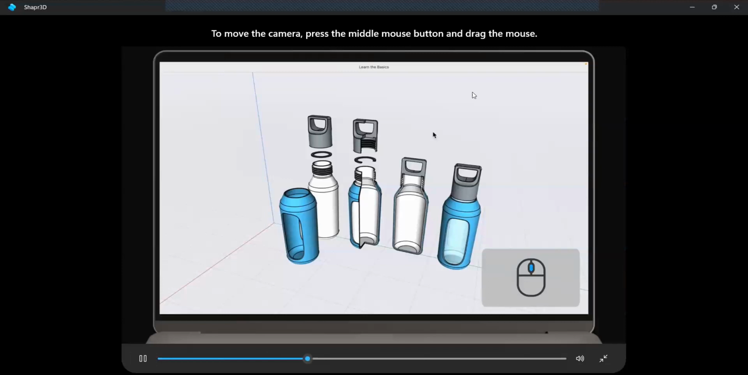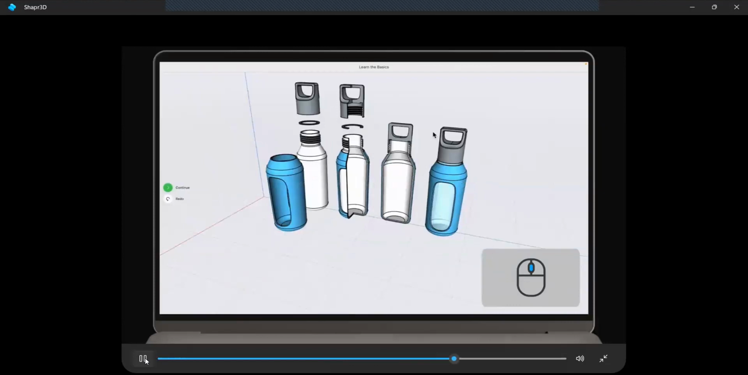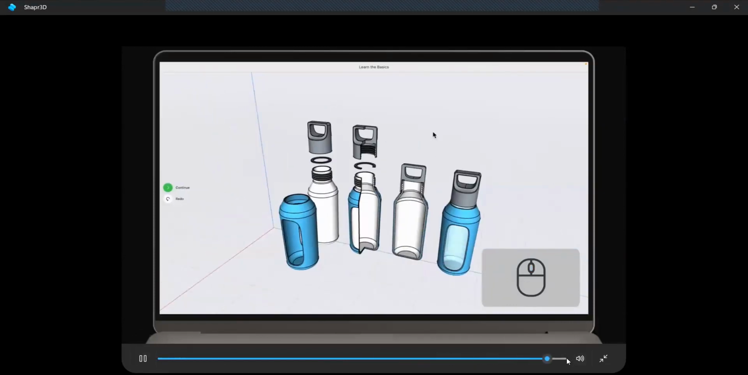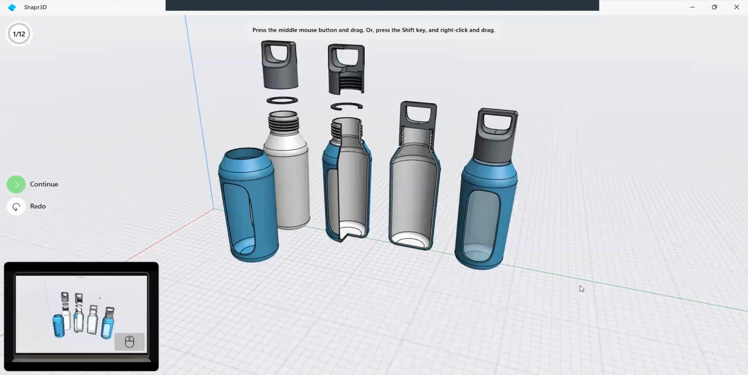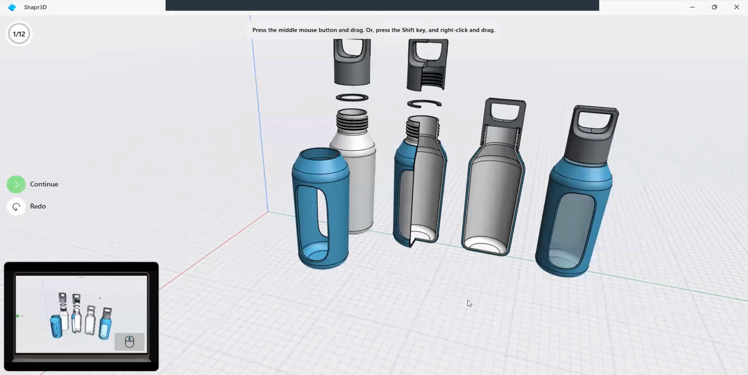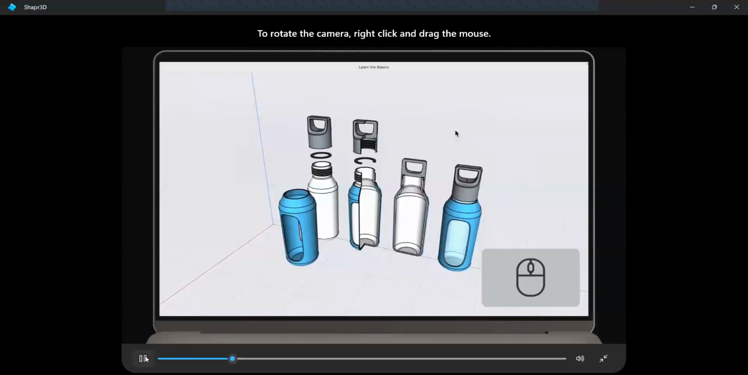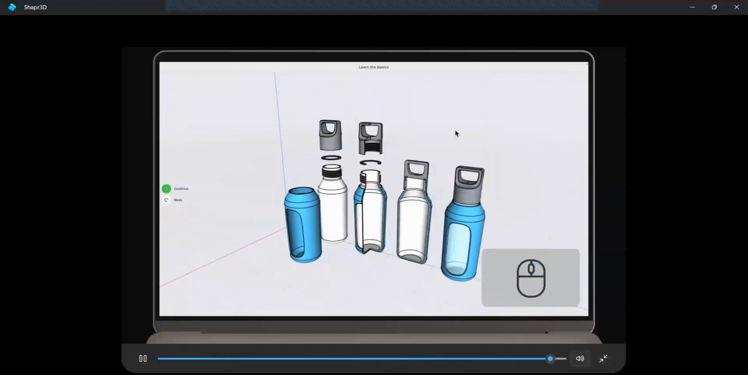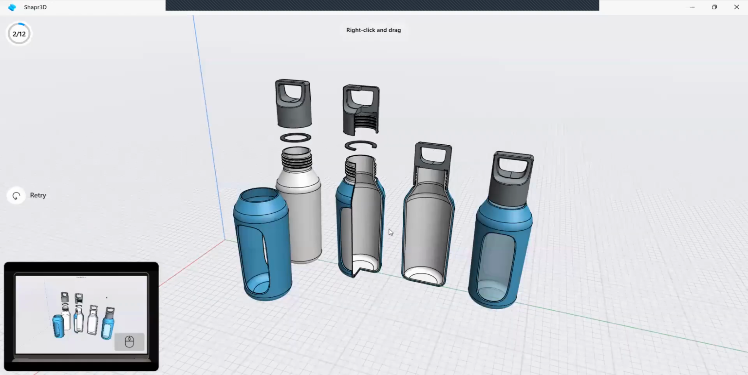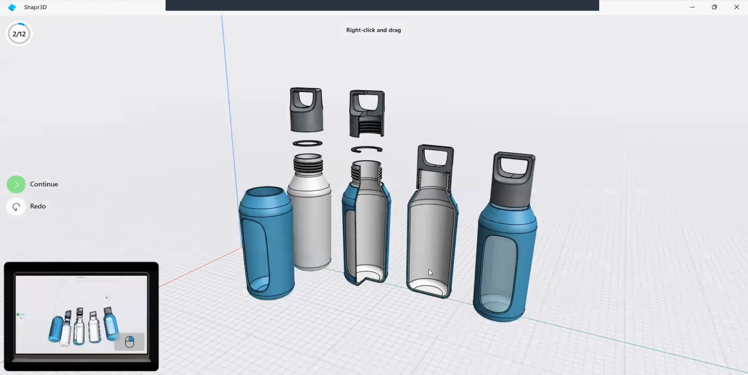To move the camera, press the middle mouse button and drag the mouse. So here I am using this middle button of the mouse and see how it is showing. So I'm clicking on this continue. To rotate the camera, right-click and drag the mouse. So I'm clicking on this right click button so I can rotate.